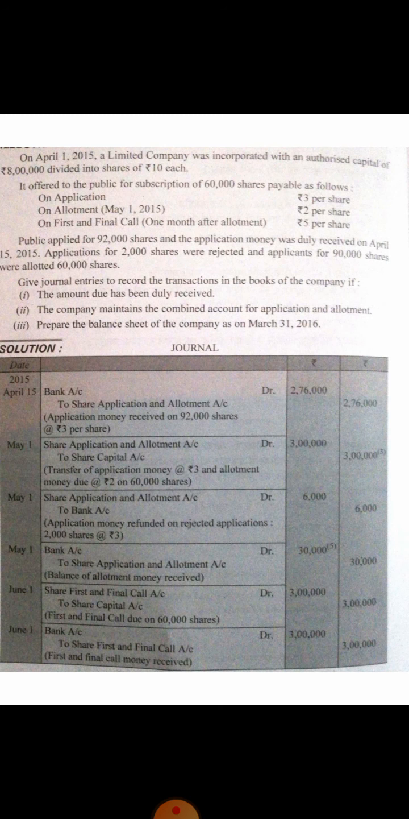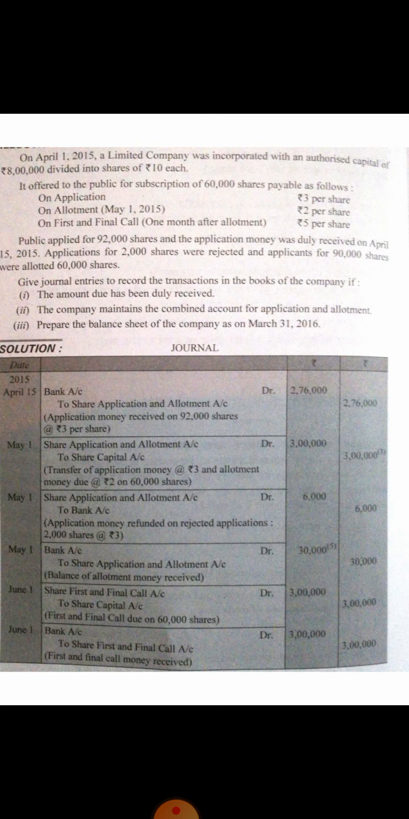First add the application and allotment money, as we are passing the application and allotment money jointly. Clear? So application money is 3 per share, allotment money is 2 per share. 3 plus 2 is 5. Number of allotted shares is 60,000. 60,000 multiplied by 5, it is rupees 3 lakh. Clear? So share application and allotment account debit to share capital.